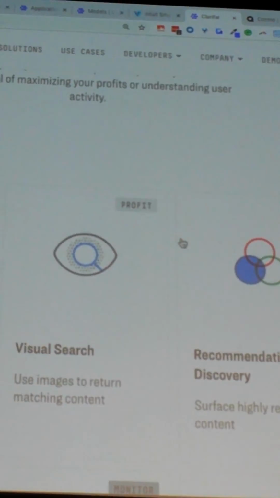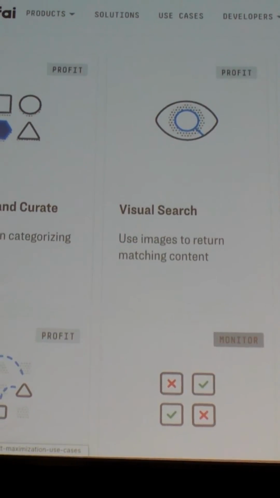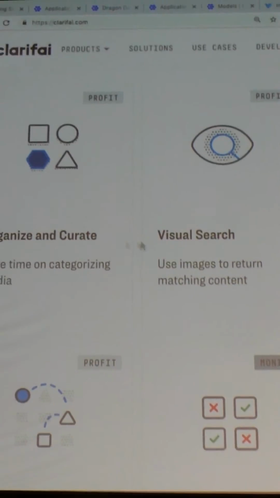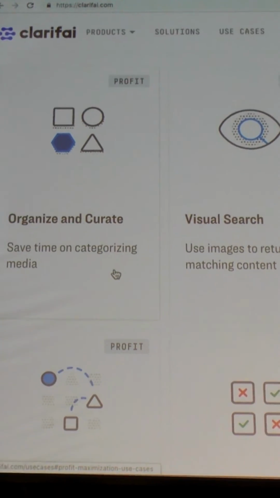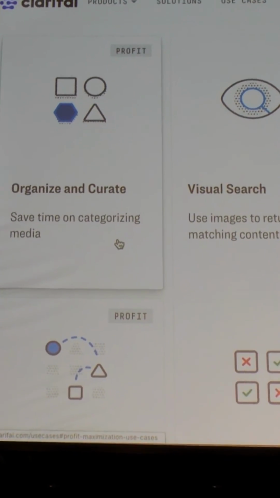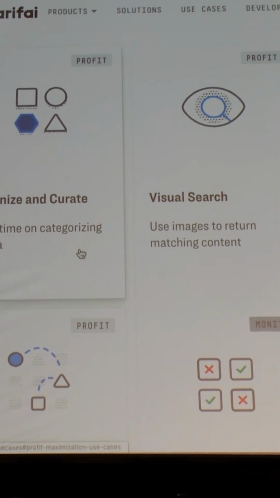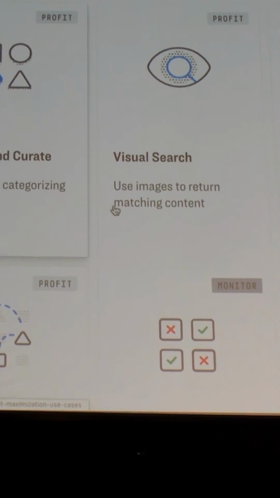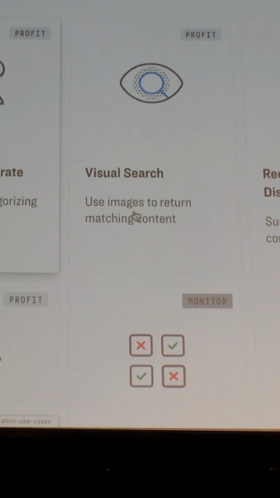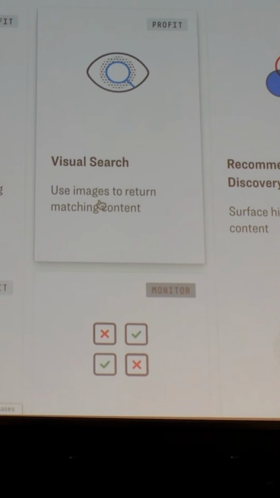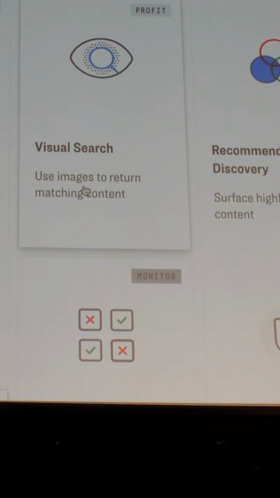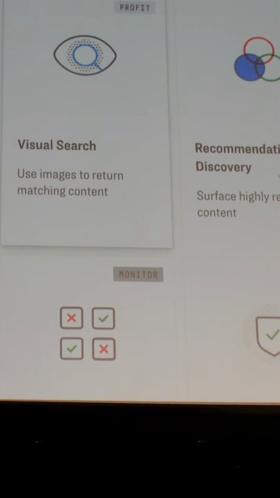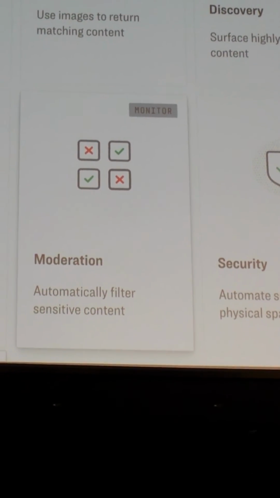Clarifai's main use cases, just to really quickly wrap up here, some things that you can think about with regards to businesses. Organizing and curating information. When you can automatically have a computer recognize things, then you can have it automatically categorize things as well. Visual search, that's another functionality that we didn't touch on, but that you can use here. You can search with an image to find similar images that look the same without using any words. Recommendation and discovery, customer analytics, and moderation and security, like we talked about.